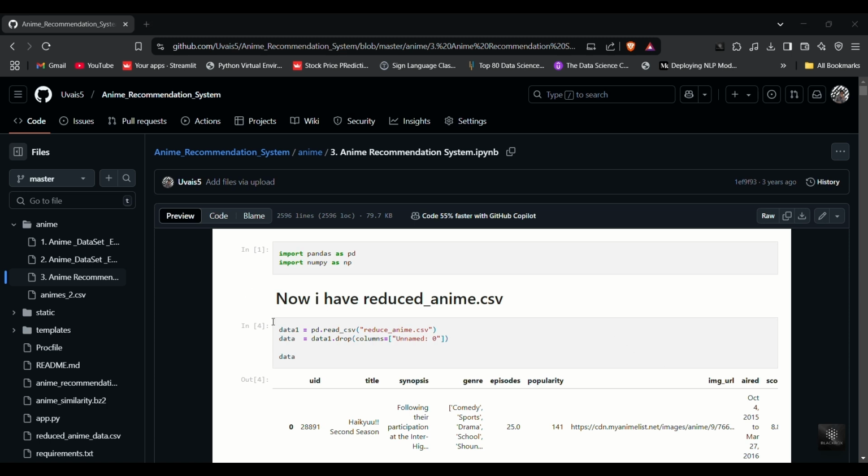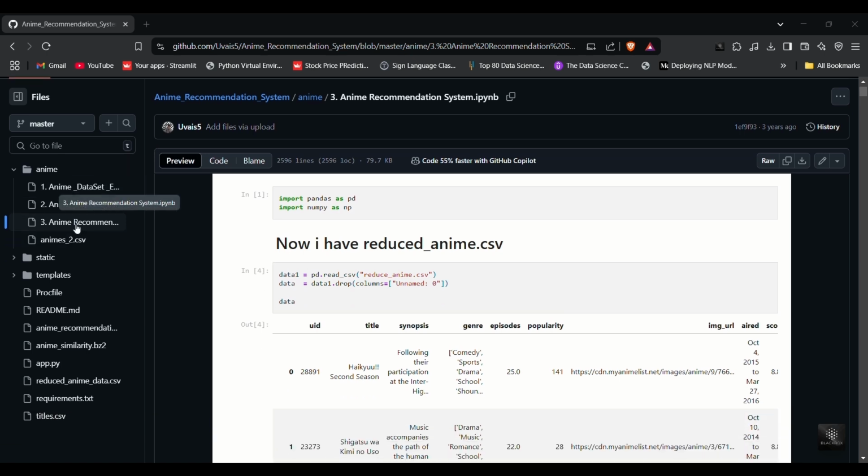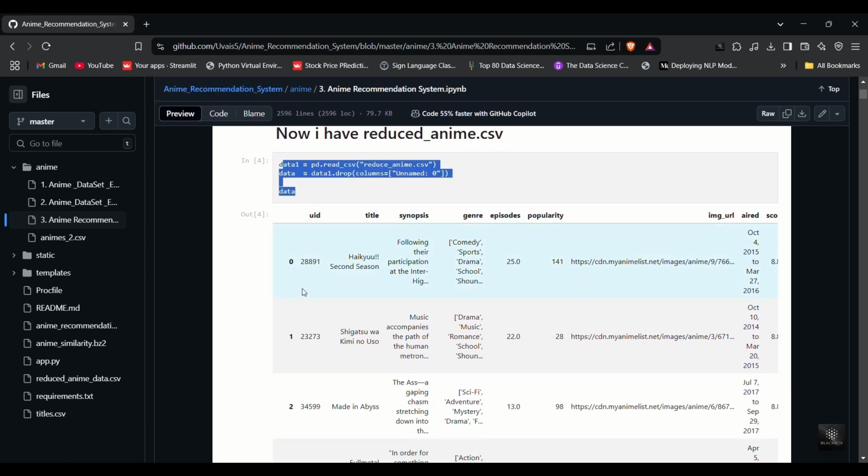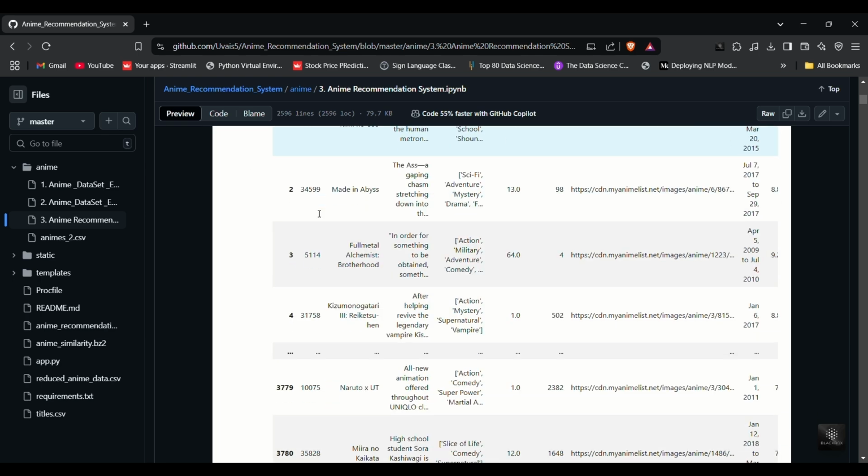Now it's time to build the recommendation algorithm. I'm here in my last notebook, and since some steps are the same as in the second notebook, we won't cover them again. Let's jump straight into it. First, I read the filtered CSV file. This dataset contains a new unwanted column named unnamed:0, so I remove it immediately.